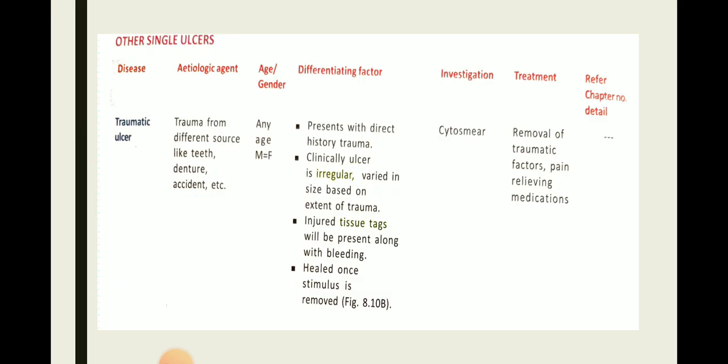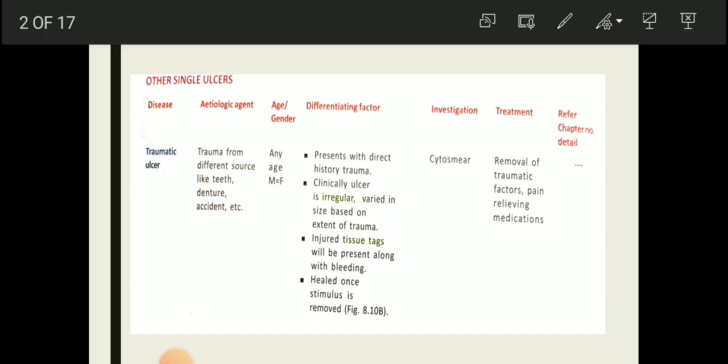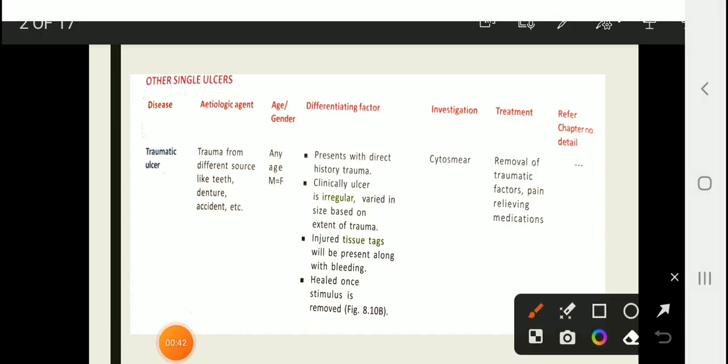Clinically, the ulcer is irregular, varied in size based on the extent of trauma, and injured tissue tags will be present along with bleeding, and it heals once the stimulus is removed. The investigation required for traumatic ulcer is cytosmear, and treatment is removal of the traumatic factor and pain relieving medication.